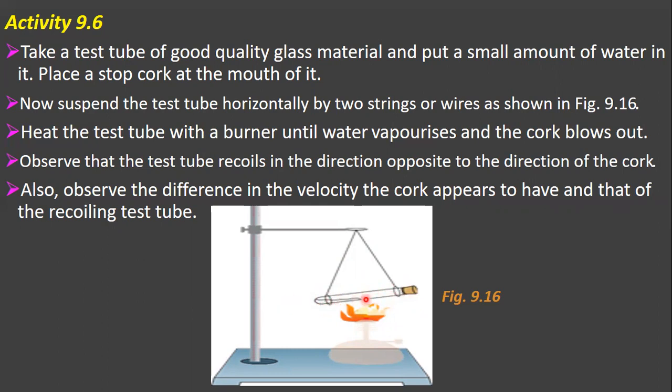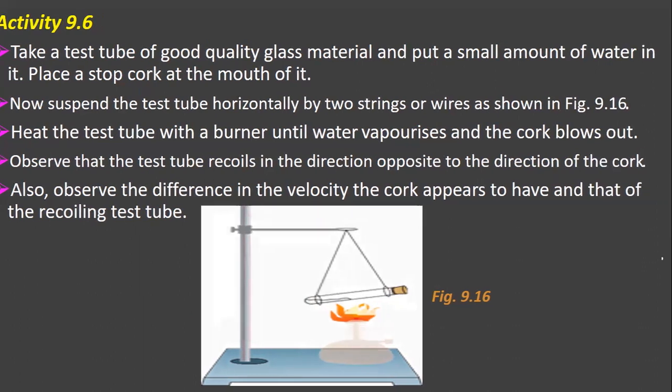Therefore, if the cork moves forward, then the test tube will move in the opposite direction. This is the activity children.